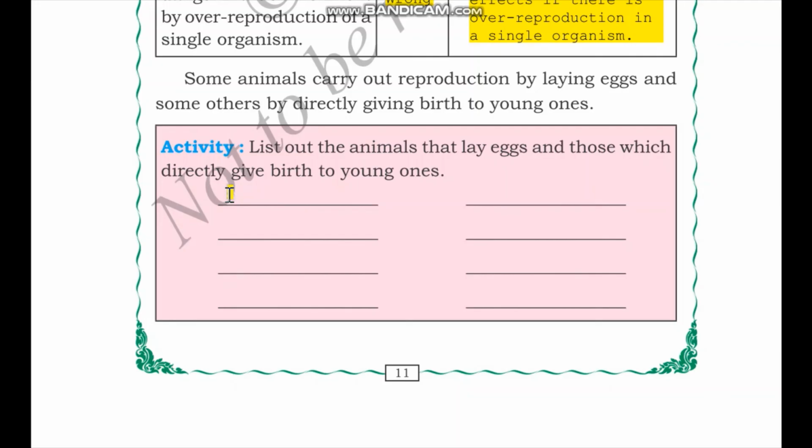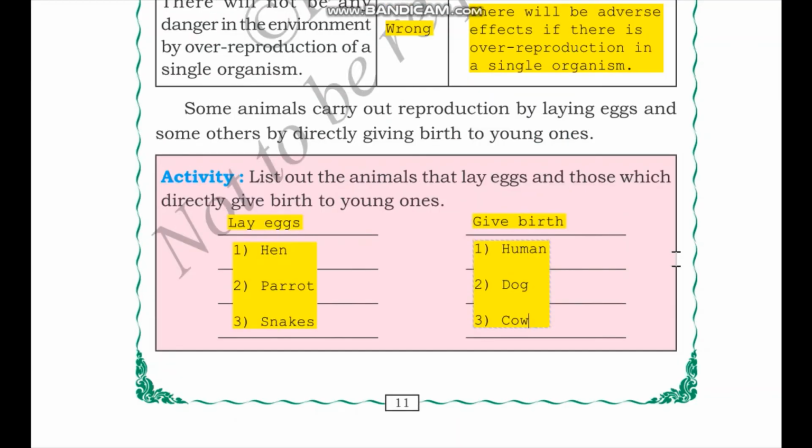Let me make two columns. One is lay eggs and one is give birth. I have given a list of 3 animals in the 2 categories. You can think of more examples and add to this list.